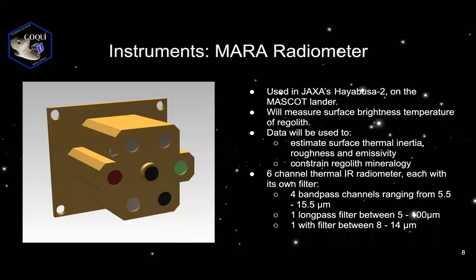MARA is a radiometer used in JAXA's MASCOT lander in the Hayabusa 2 mission. This instrument will measure the surface brightness temperature. By monitoring this parameter throughout an Oronian day, it will be possible to estimate the surface thermal inertia, roughness, and emissivity. This insight into the thermal physical properties of the asteroid will aid in having a better understanding of phenomena such as the Yarkovsky effect, something of vital importance to understand given its potential of changing an asteroid's orbital trajectory.